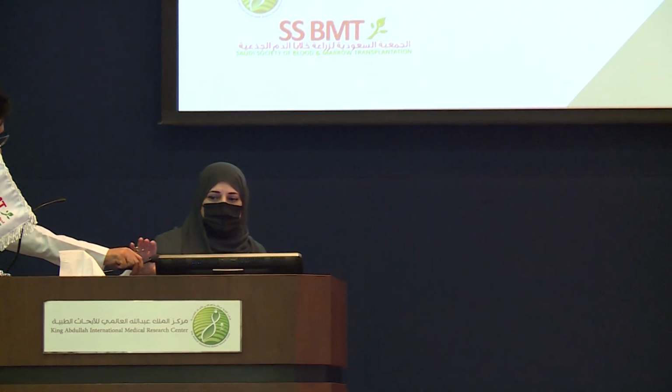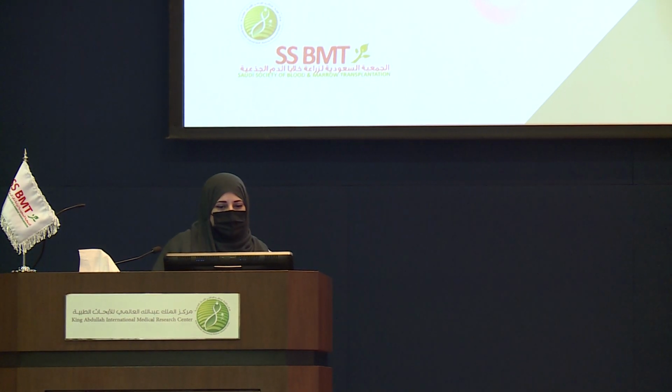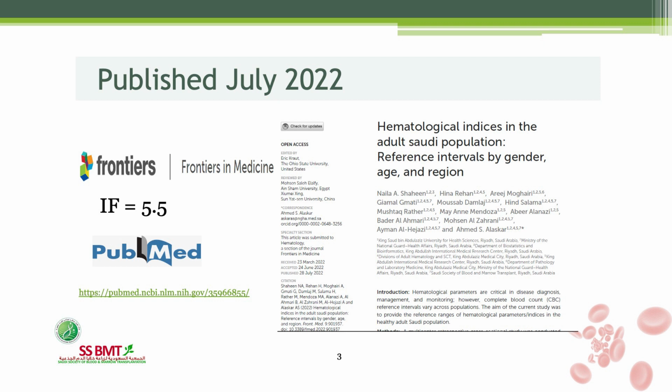This was a very interesting paper based on the hematologists' experience in the clinic. They came across patients presenting with neutropenia. However, they are normal and don't have any underlying conditions, so we came up with this paper. The title of the paper was Hematological Indices in the Adult Saudi Population, Reference Intervals by Gender, Age, and Regions.